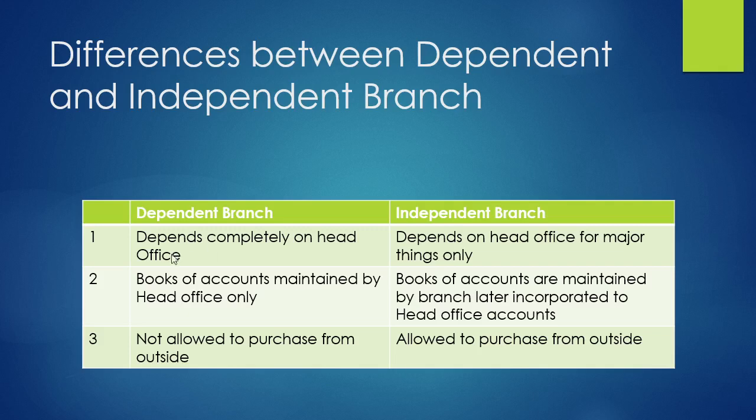The major differences. The first one: a dependent branch depends completely on the head office. It depends on the head office for the purchases or the goods to be sold, and it has to take decisions based on the head office's orders. There will not be any kind of freedom for branch offices to take decisions.